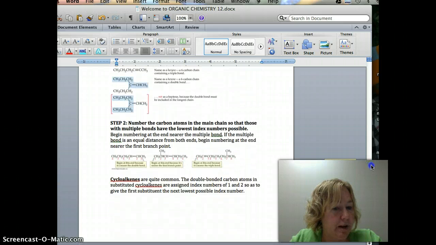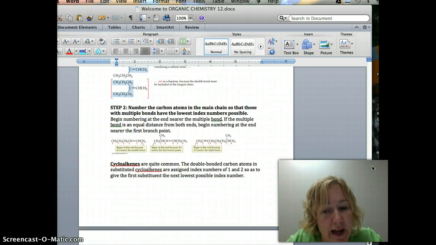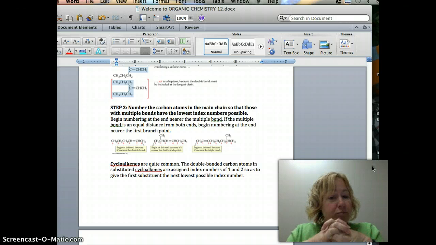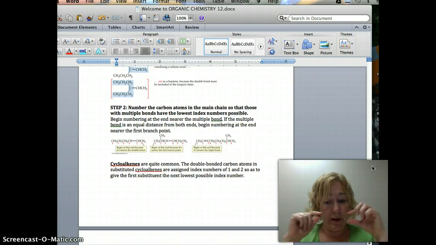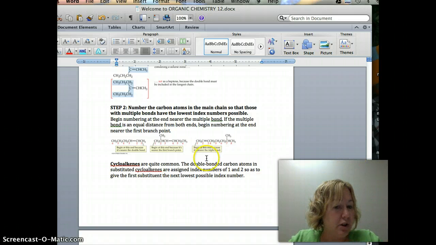Okay, so we have done that. You are naming the parent compound. The second step, number the carbon atoms. So we're numbering the atoms so that you have the main chain that we just named the parent compound. You have to include the double or triple bond as the lowest possible number. So in this case, we're not naming it this way, 1, 2, 3, 4, 5, 6. We're naming it this way, 1, 2, so that the double bond is 2.